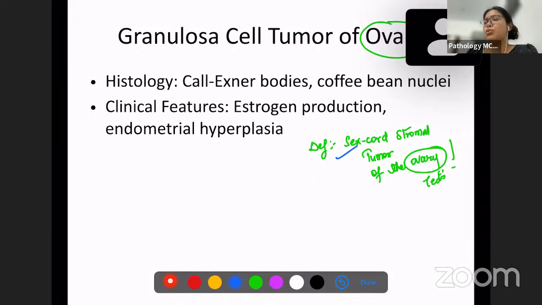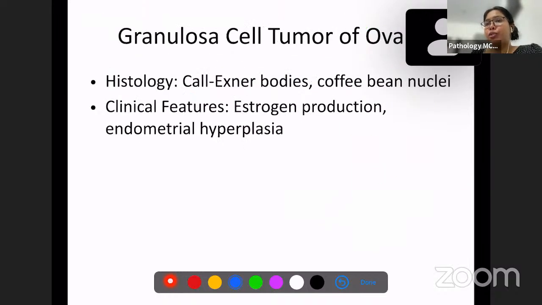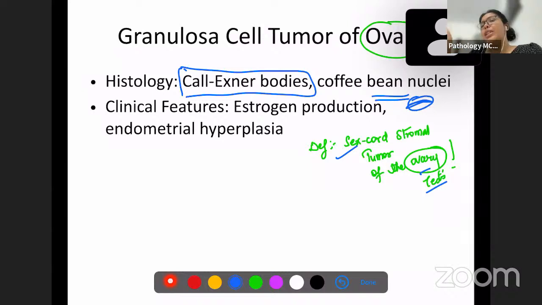Histologically, this is a sex-stromal tumor of the ovary and testis. We know that. And this is proliferation of granulosa cells. We also know that. These are Call-Exner bodies. They have coffee bean type nuclei. And granulosa cells, as we know, are part of the ovarian follicle layer, so they produce estrogen. And whenever estrogen is produced, what is the function of estrogen in the menstrual cycle? We can go back to our physiology and review the menstrual cycle. You remember that in the menstrual cycle there were 3 phases, right?